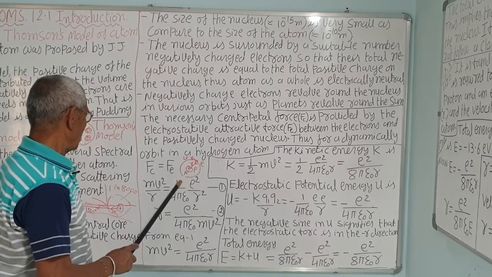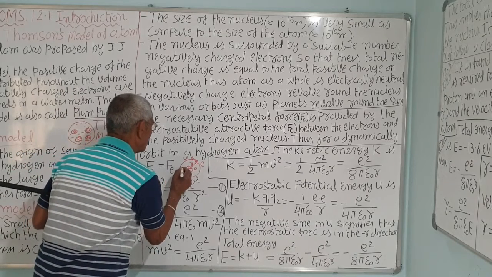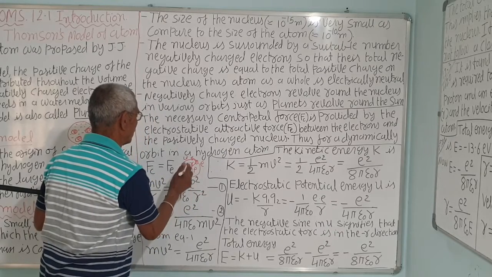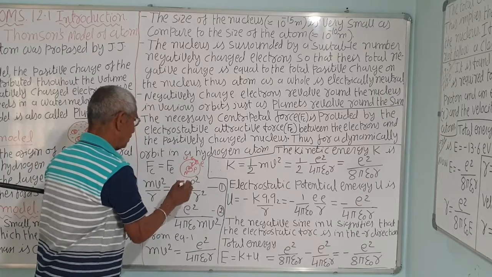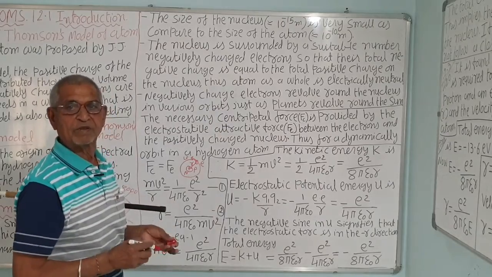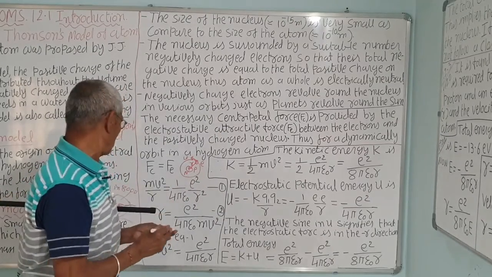You know this, correct. The charge of the nucleus is q, that is, the proton charge is the same as that of the electron, so k q1 q2 upon r square, where r is the distance between the two charges. q1 is the charge of the electron and q2 is the charge of the proton, that is the same, e into e, that is e square, and k is equal to 1 upon 4 pi epsilon 0.